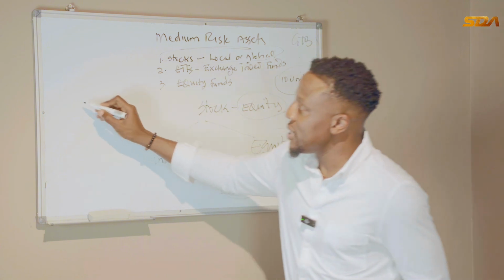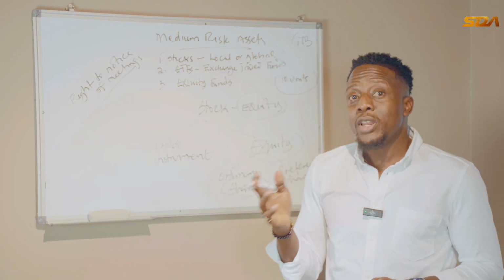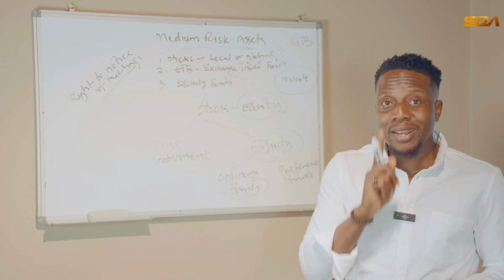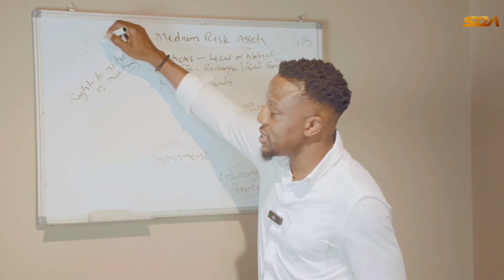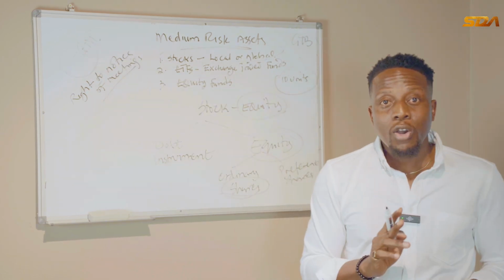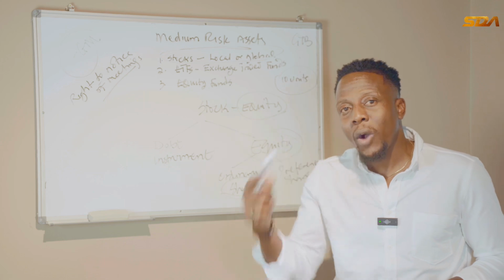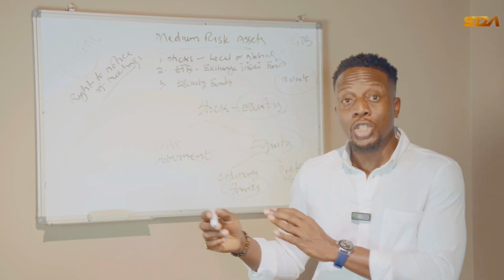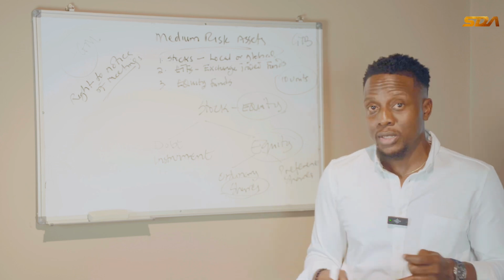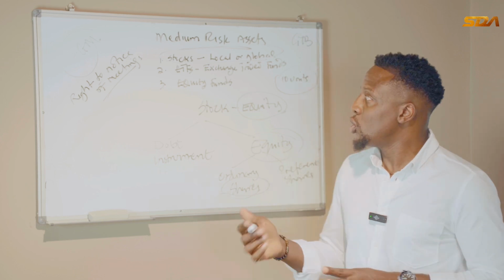One of the rights is right to notice of meeting. Shareholders of all listed companies are required to meet at least once a year. It is called annual general meeting. Once you have shares in a company, the law requires that they send you notice of meeting and invite you to such meetings. You can decide to attend or not. You can also decide to send a proxy, meaning someone to attend on your behalf.